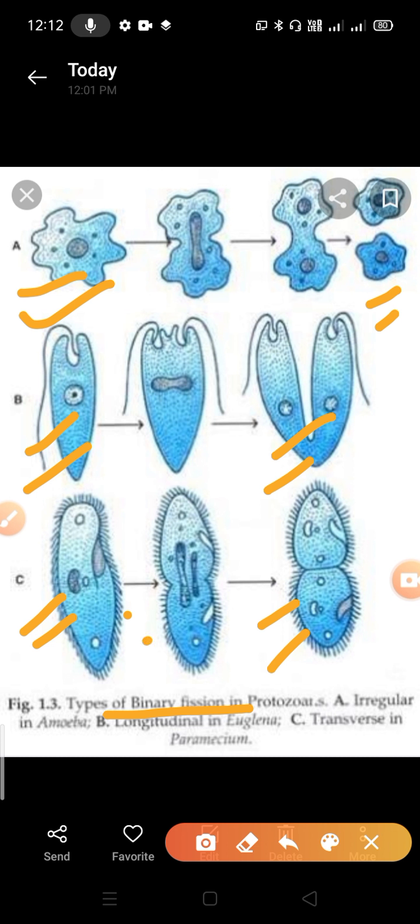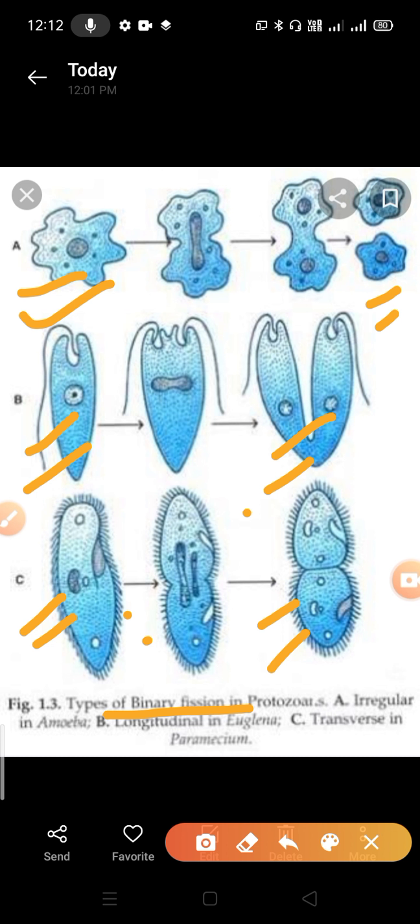So amoeba directly splits into two, and from one parent cell two daughter cells form. Which kind of reproduction is it? Binary fission, a mode of asexual reproduction, because no gamete formation takes place here and no sexual cells are needed.